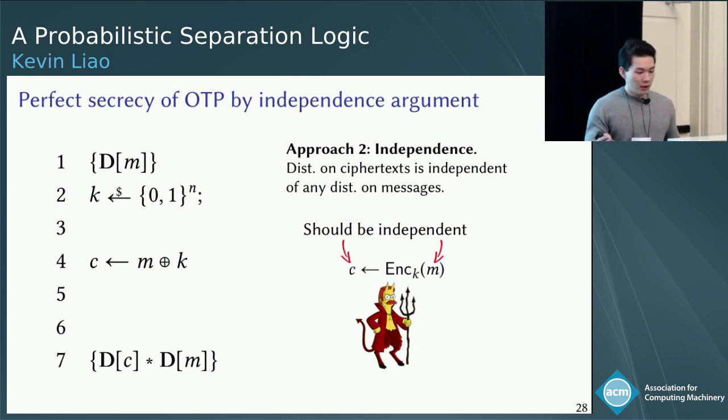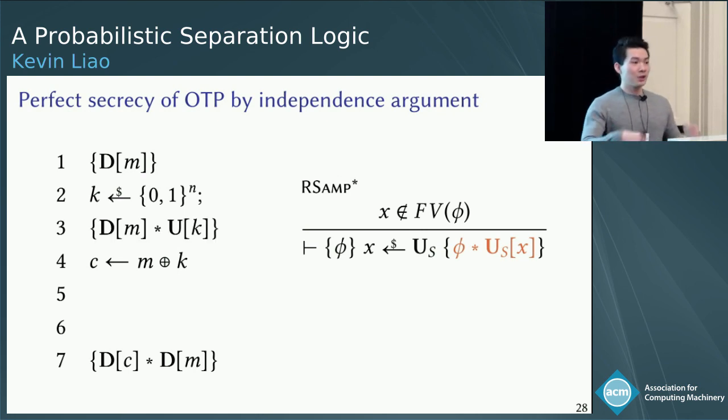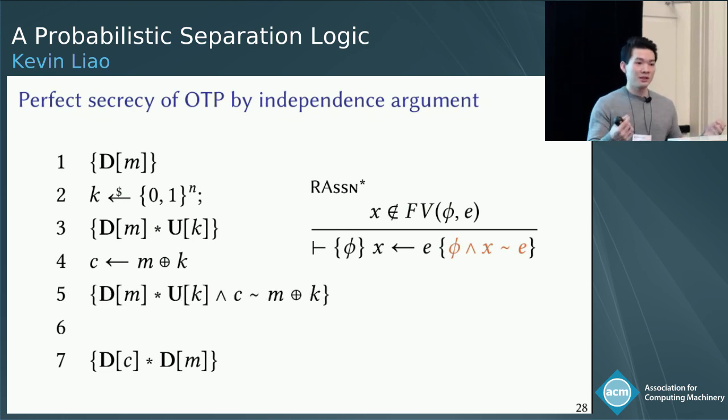All right. Now to go through the key generation step in line 2, we can apply the random sampling rule, which lets us adjoin the formula stating that k is uniformly distributed. And then to go through the encryption step in line 4, we can apply the random assignment rule. And so this will let us conjoin the formula saying that the ciphertext is probabilistically equivalent to the message XOR the key.